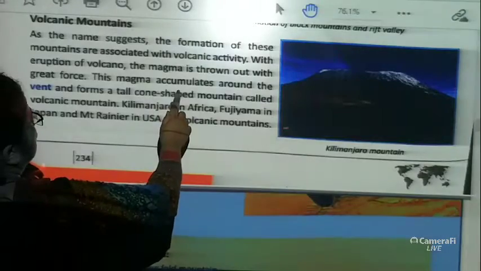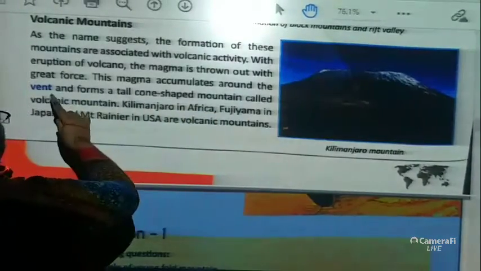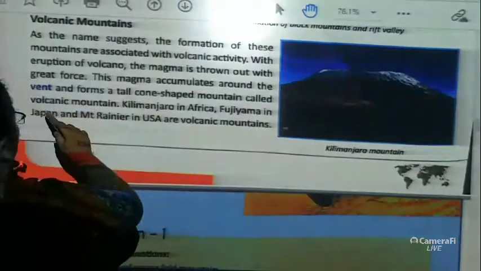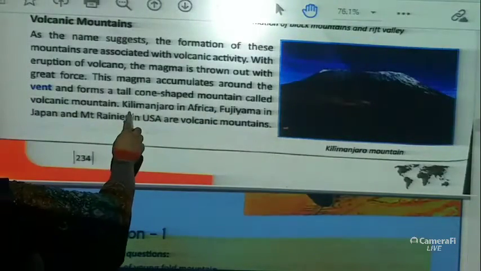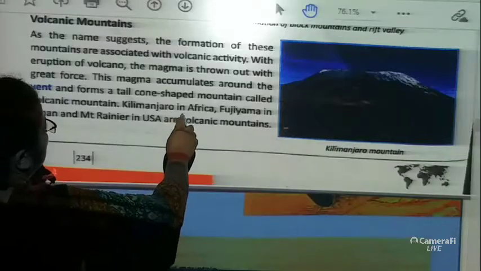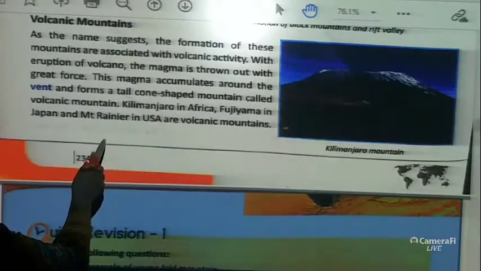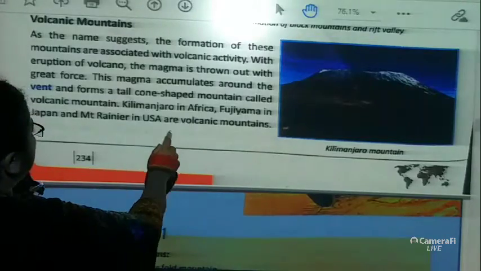This magma accumulates around the vent and forms a tall cone-shaped mountain called Volcanic Mountain. Kilimanjaro in Africa, Fujiyama in Japan and Mount Rainier in USA are volcanic mountains.